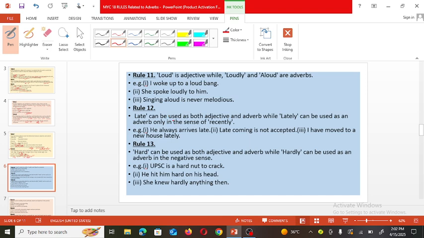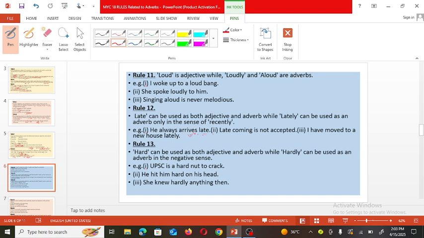Now see the next rule. Late can be used as both an adjective as well as an adverb, while lately can be used as an adverb only, in the sense of recently. For example, he always arrives late. Arrives is the verb, and how it arrives?